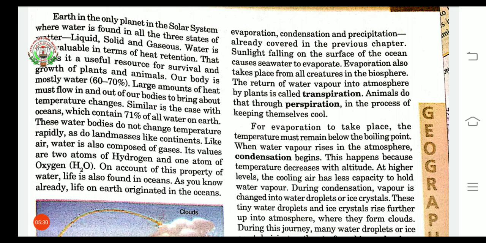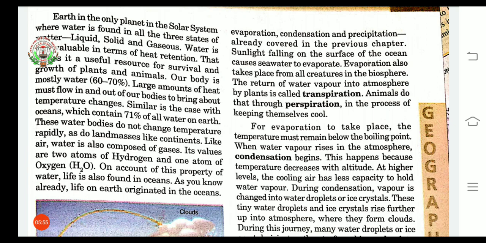Precipitation is the process of falling droplets of water. Sunlight falling on the surface of the ocean causes seawater to evaporate. Evaporation also takes place from all the creatures in the biosphere. Creature means all the living things, but it will not include plants there.